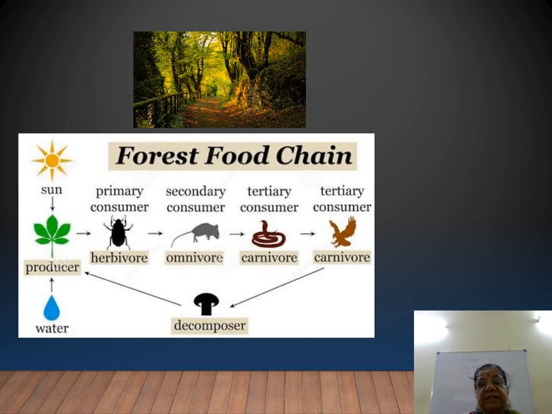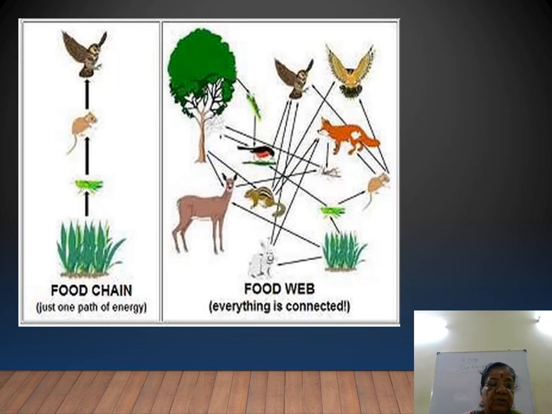So this is the food chain in a forest. There is a food chain in the forest: primary consumer, secondary consumer, tertiary, low level, top level, and in this also primary, secondary carnivores. They are forming tertiary consumers. And when all these become dead and decayed, it is decomposed by bacteria and fungi. They are called decomposers. I hope you are able to follow this. This is the food chain in a forest. This is the same example of a food chain.